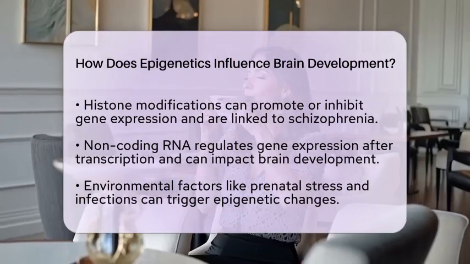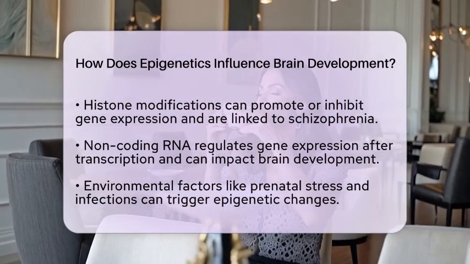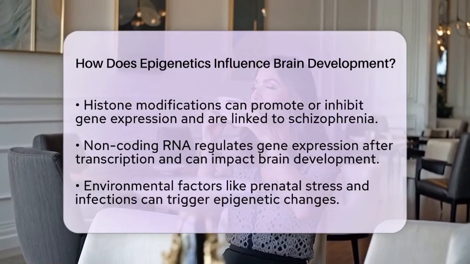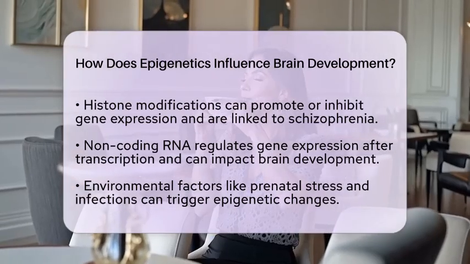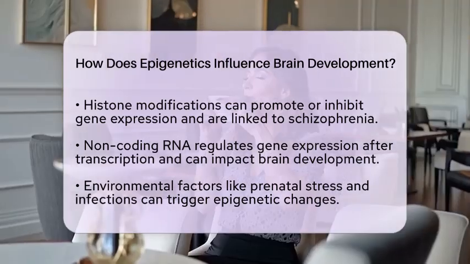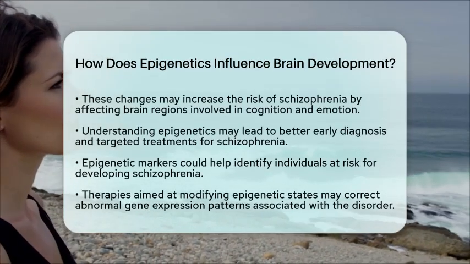Environmental factors, such as prenatal stress, infections, or low oxygen levels, can trigger epigenetic changes in the placenta and fetal brain. These changes may increase the risk of developing schizophrenia later in life. They can affect brain regions that are crucial for cognition and emotional regulation.